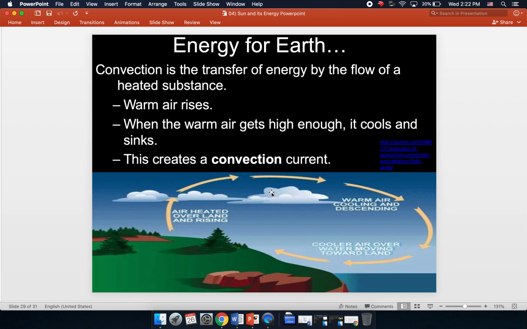About 51% of that energy is absorbed at Earth's surface. The air touches Earth's surface, and the air is heated by conduction. Then as the warmed air rises and the cooler air sinks, we get a convection current, and these convection currents further distribute the heat and energy through Earth's atmosphere.